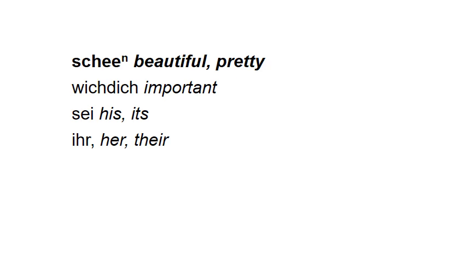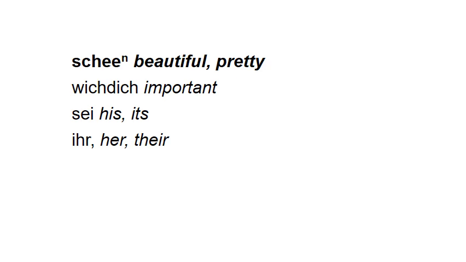Schön means beautiful, and that little superscript n tells you that if you're going to add an ending that begins with a vowel, you need to put an n before the ending. So for example, if we were to think about a beautiful day, if you look at the handout, you'll see that day is masculine, so you know the adjective would have the ending er.